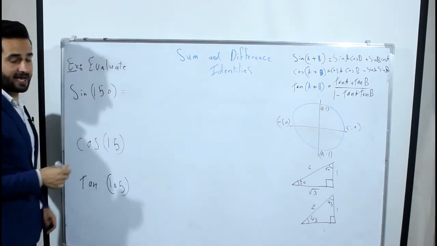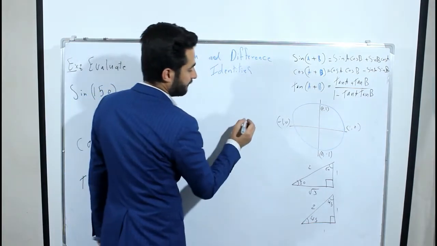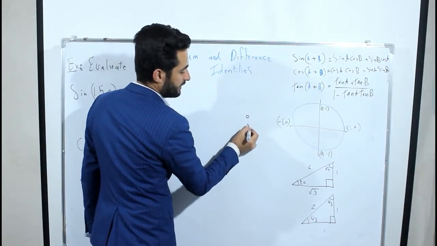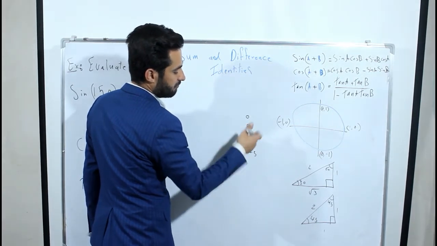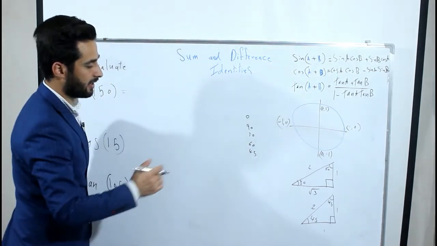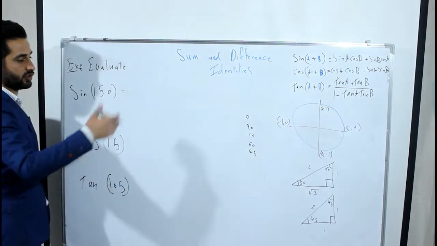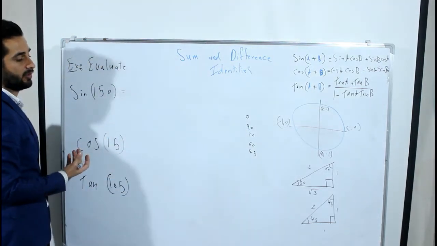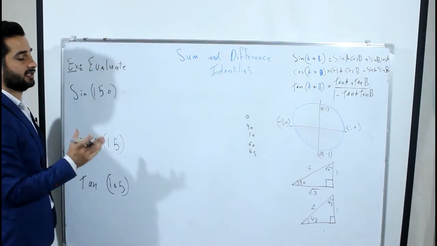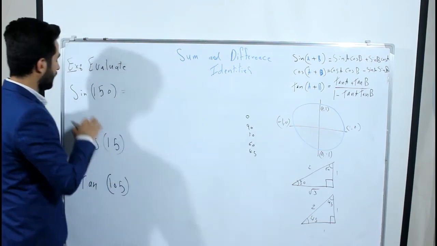For example, we have 0, 90, 30, 60, 45. We have many other common angles, like 120, which is the same as 30 and the other one, but their sign will change. Okay, that I wrote before.